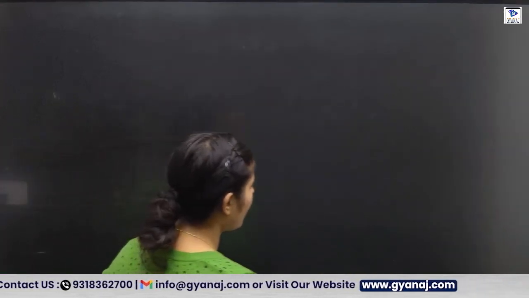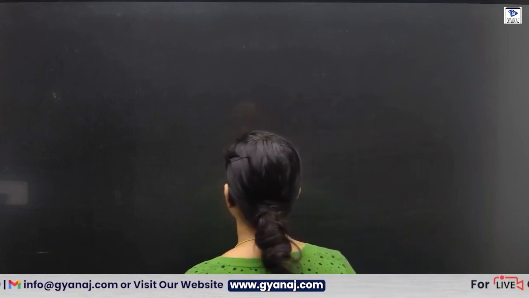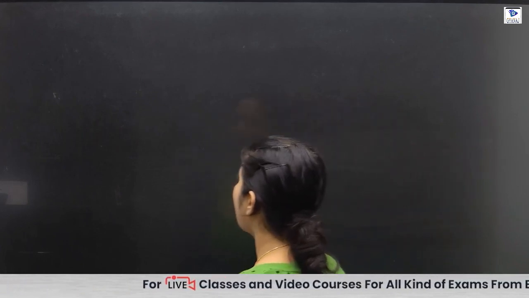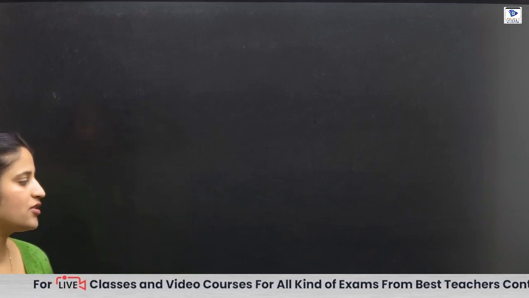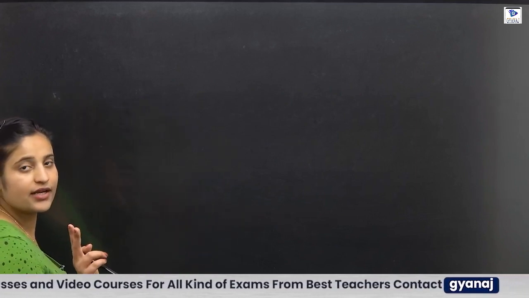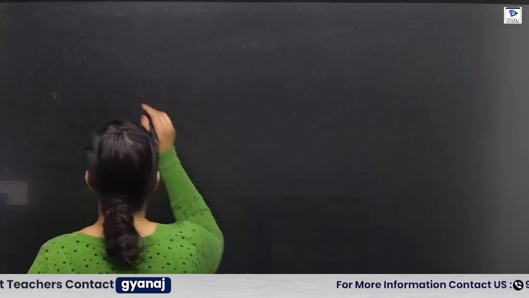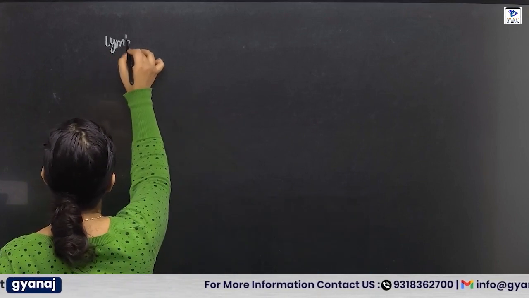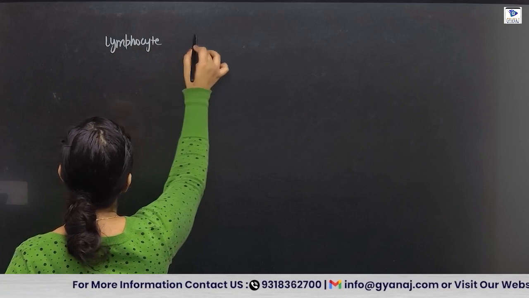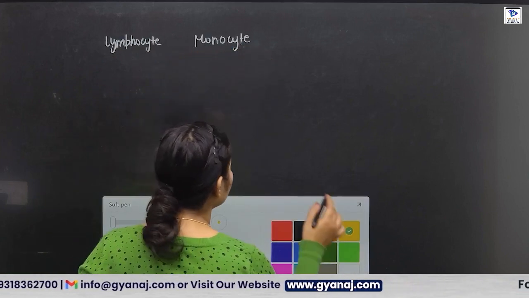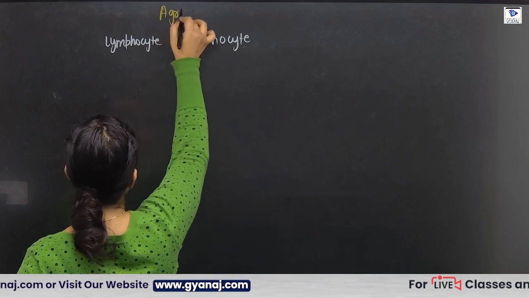Next we have the types of WBC. The first we have agranulocytes, and the examples of agranulocytes are the lymphocyte and the monocyte. That is your lymphocyte and your monocyte. These are the examples of your agranulocytes.